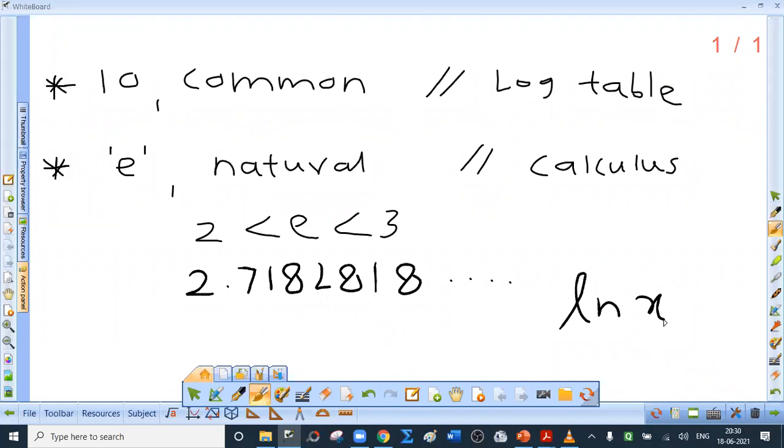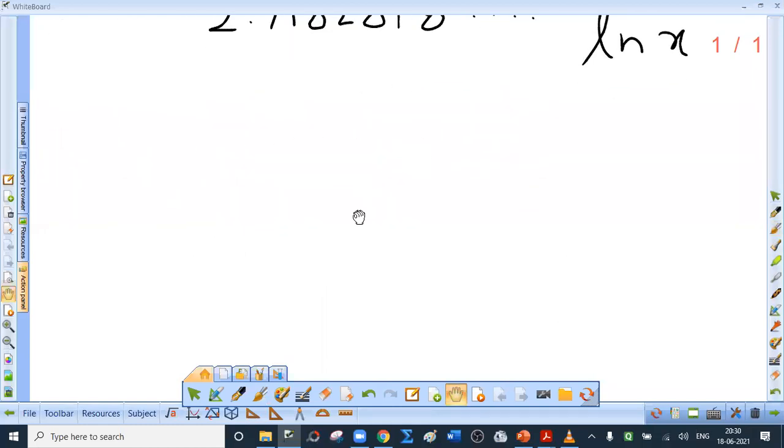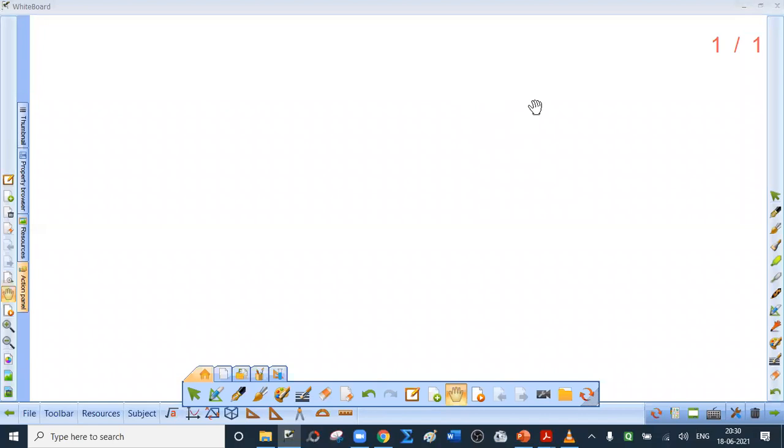derivatives and integration. Now, basically, why do we use log tables? See, some students have a tendency of answering that log table or logarithm is asked for 3 marks in the exam.